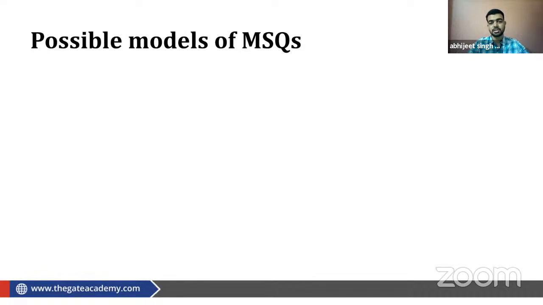That is, possible models of MSQs. This is the idea of how they can form the MSQs. We are thinking from the point of view of IIT Bombay about how they will form the MSQ questions. There are three possibilities. The first possibility is theory based MSQs. Theory based MSQs means what? The question will be asked about the theory, facts, rules, or key points. If you remember the key point, you will attempt the question. If you do not remember, you will guess the answer.